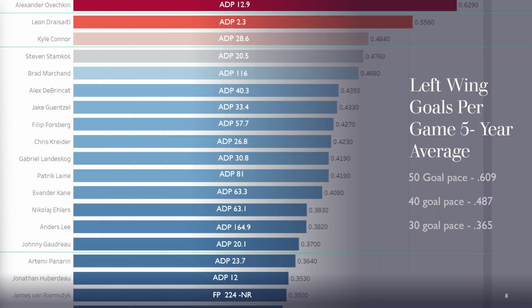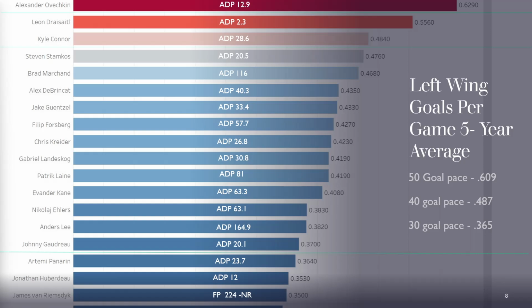Now, looking at the board, normally I would work down in order, but I've noticed that in my mock drafts, one player has been going in that same range, often before Kyle Connor, and that didn't make any sense to me when I was looking at it. I mentioned that in a couple of mock drafts too. So let's take a deeper dive into the Chris Kreider file.